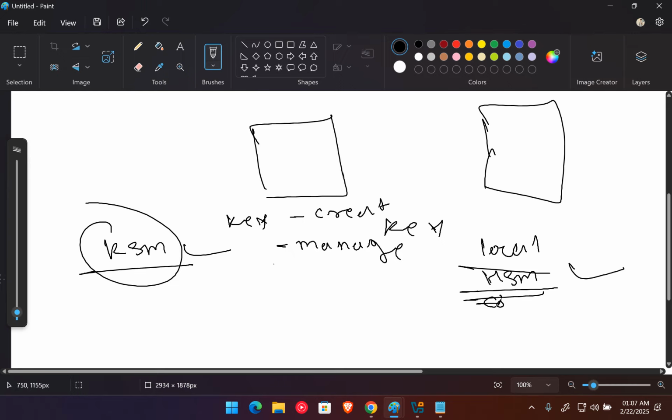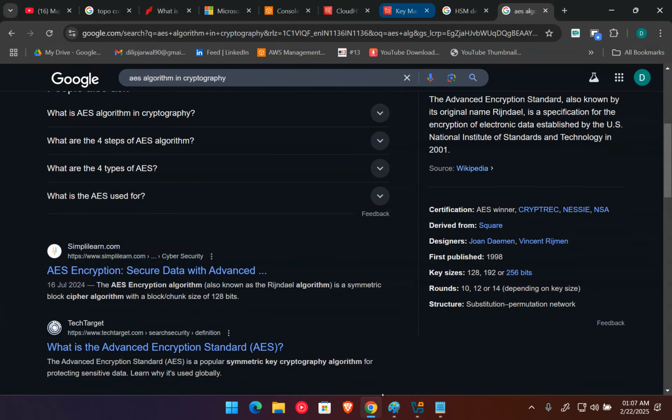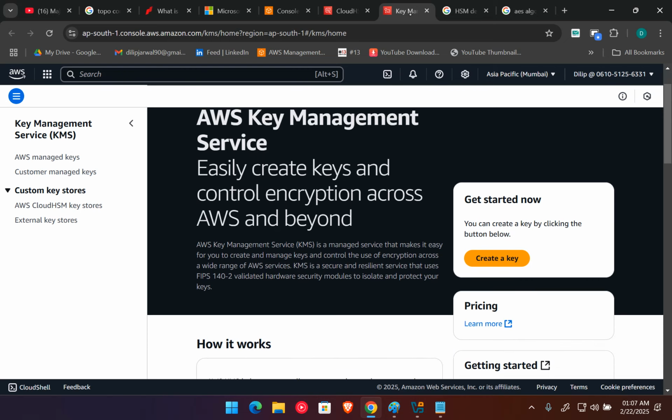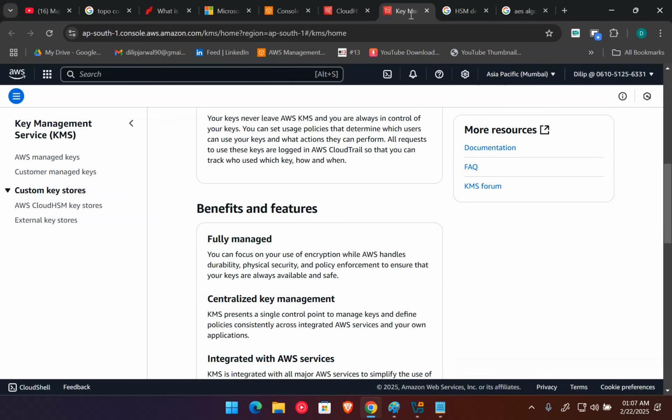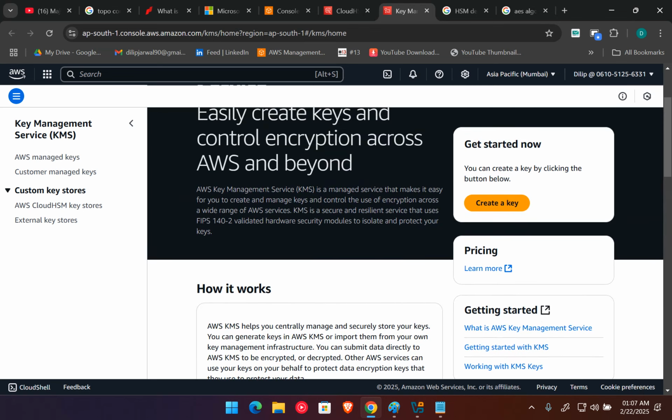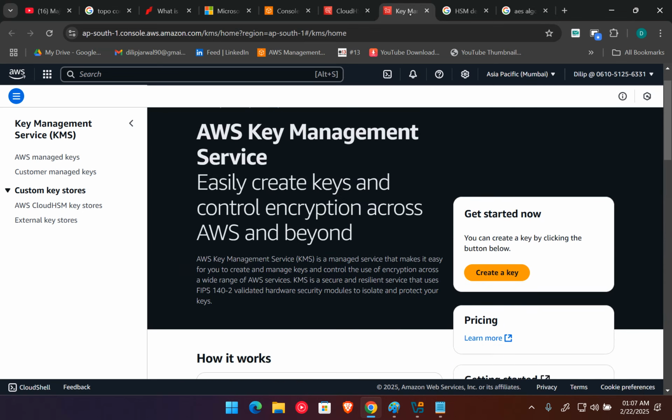Now let's move to this service. If you open the AWS cloud and search for the KMS service, here you can see the information about KMS. It's a fully managed service, meaning they provide us keys and all the things, and they are storing these keys in some kind of appliances and many more things there.